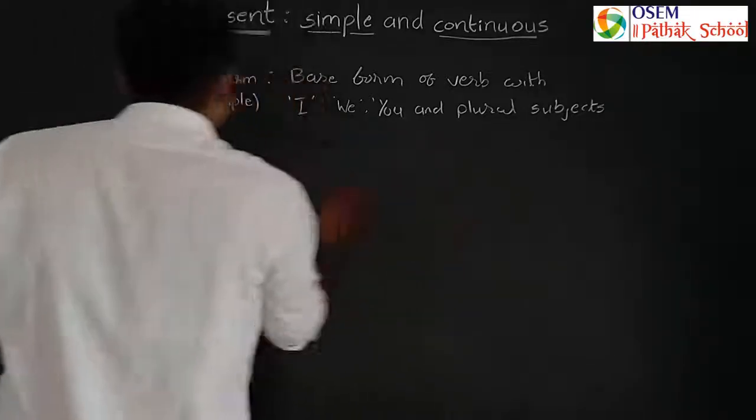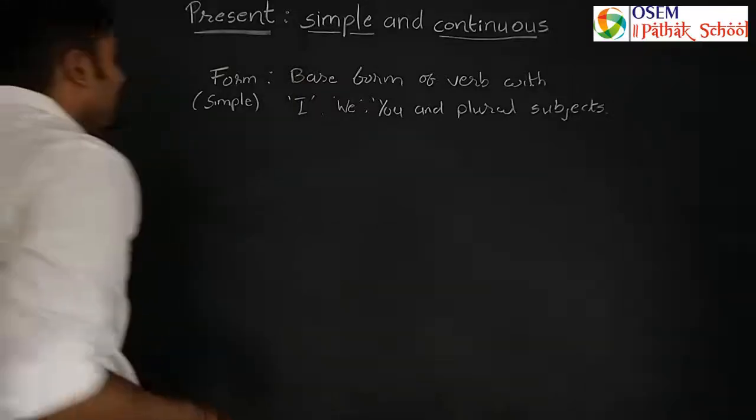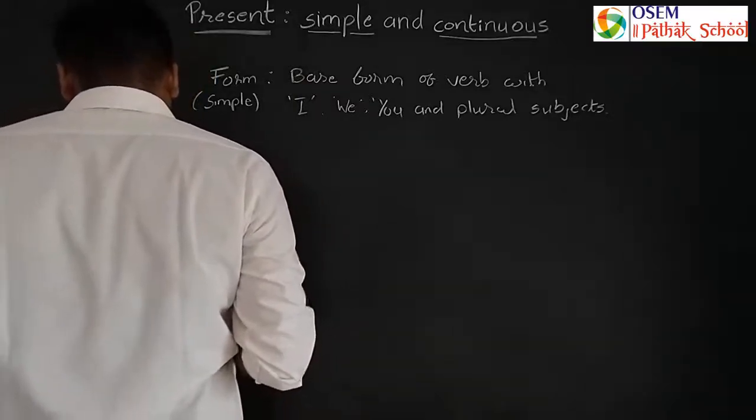Now we will see another rule of using simple present tense.